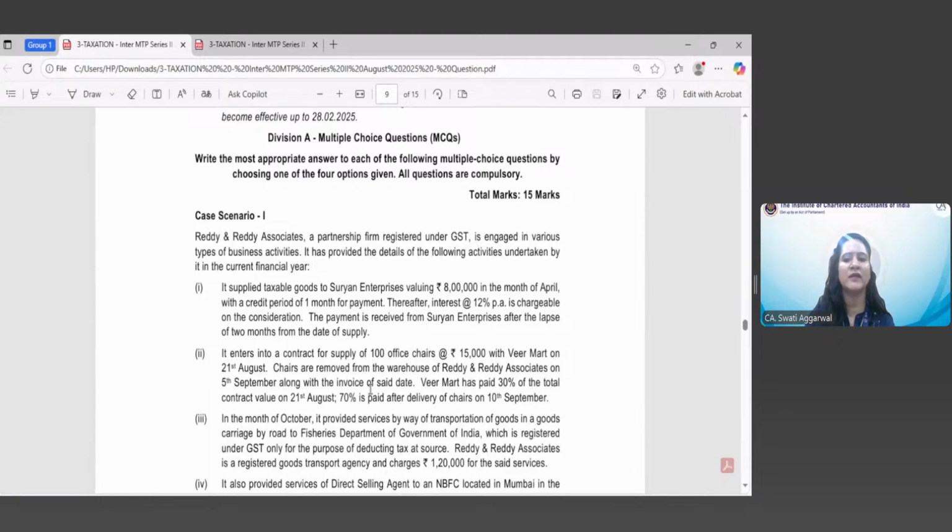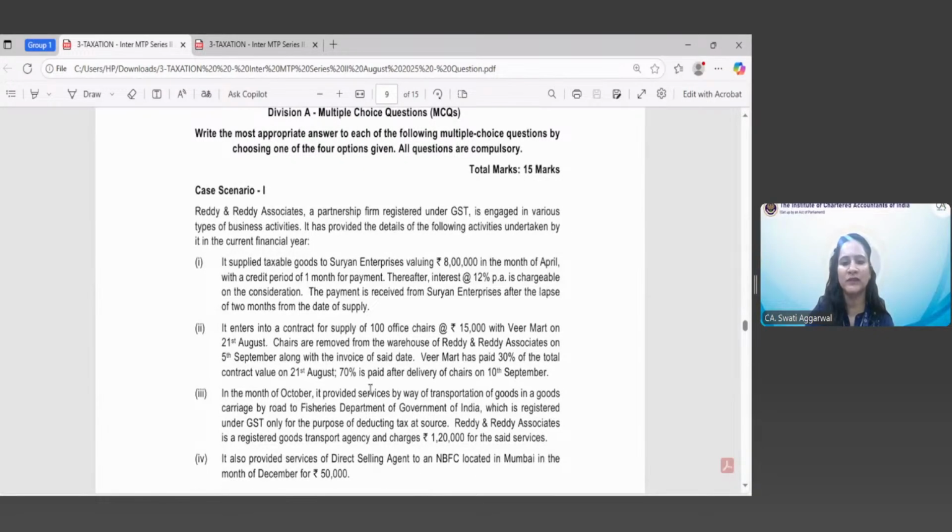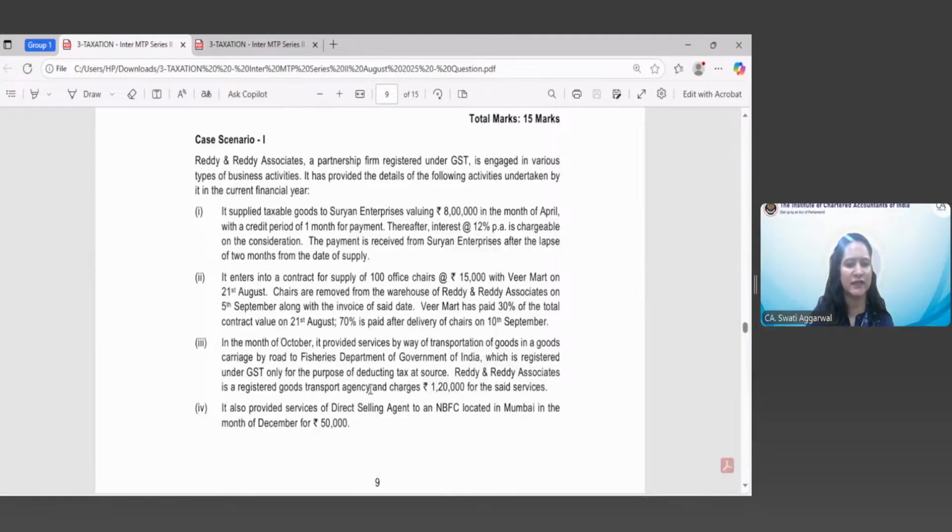Veermart has paid 30% of the total contract value on 21st August and 70% is paid after delivery of shares on 10th September. So here there is a supply of goods and there has been a receipt of advance as well. So the time of supply may be tested, it seems, by looking at the information given in the case scenario.